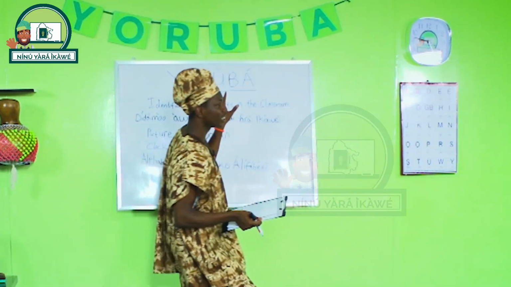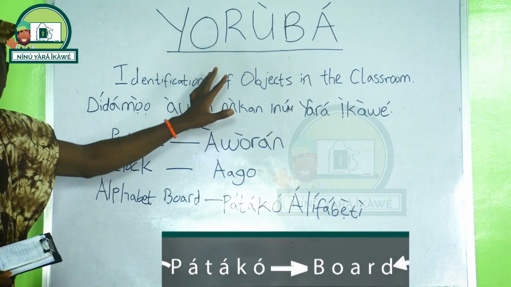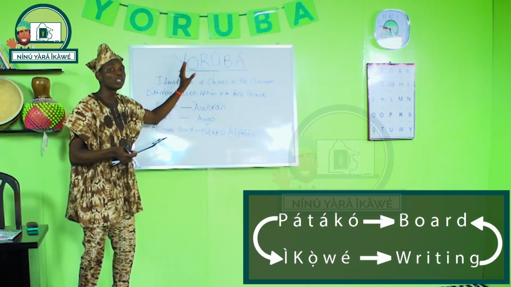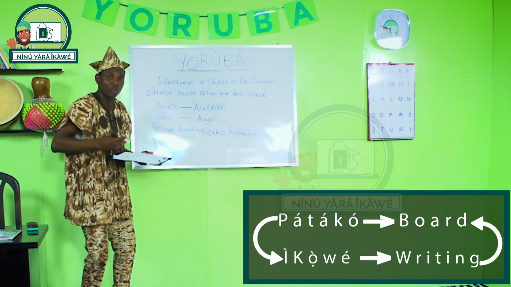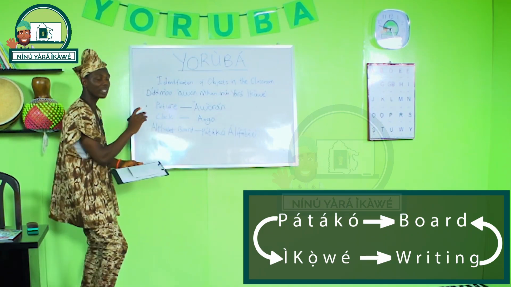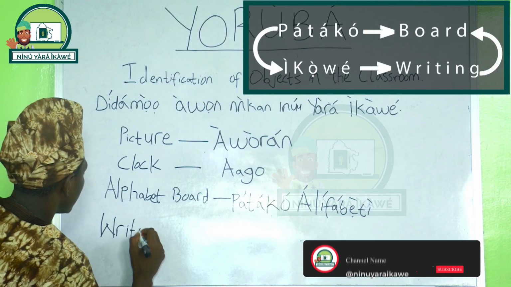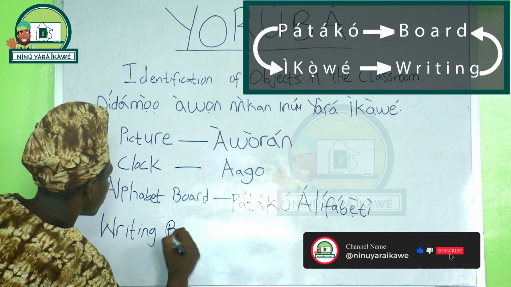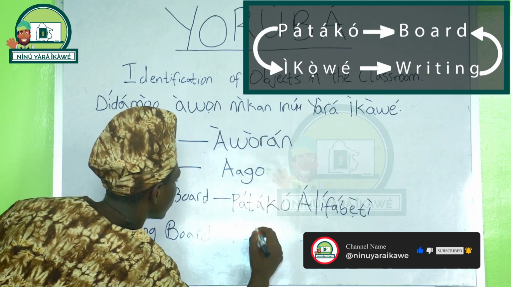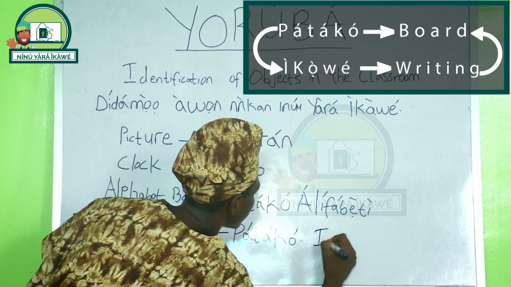But now this is just a board where we can write whatever we wish to write on. That is a writing board. We call it pátákó ìkọ̀wé. Ìkọ̀wé is for you to write. It is an action for you to write. Writing. So pátákó ìkọ̀wé, writing board.